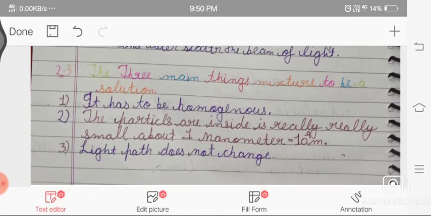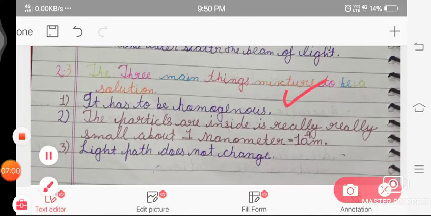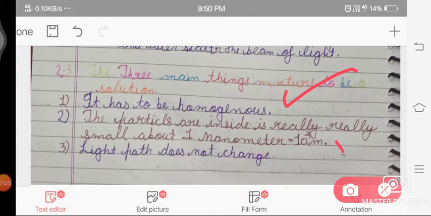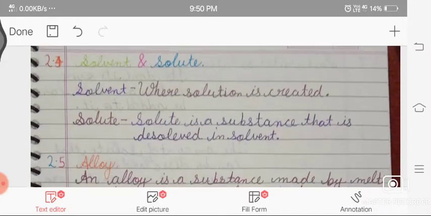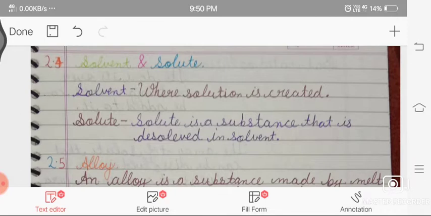The three main things for a mixture to be a solution: what are they? It has to be homogeneous. The particles inside are really small, about 1 nanometer, which is equal to 10 raised to the power minus 9 meter. And the path of light does not change. It means the light beam is not reflected by the particles of the solution or mixture.